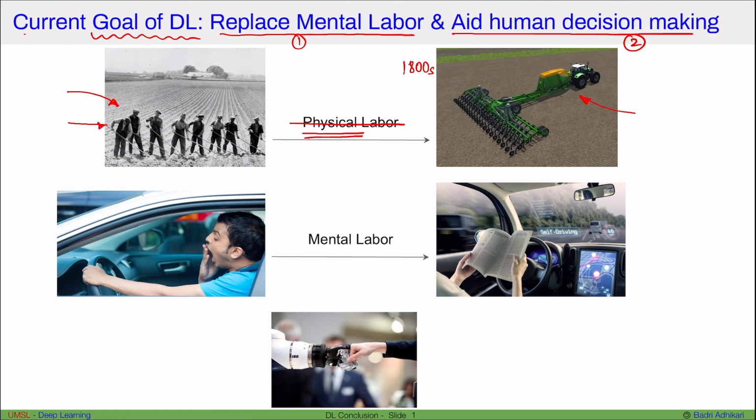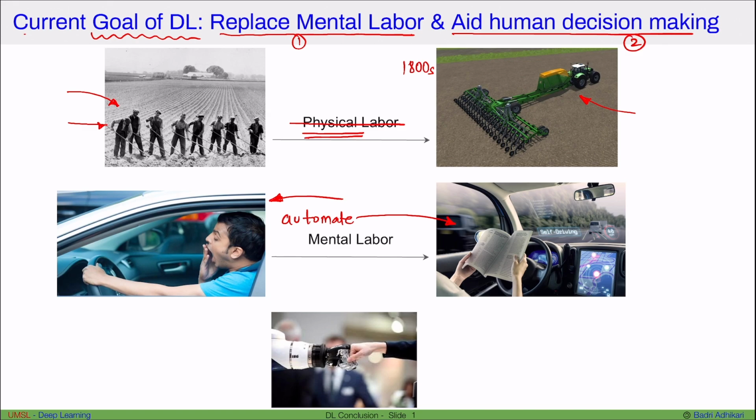Now, the first goal of deep learning is to minimize mental labor. Here's an example of mental labor. At the beginning, when we learn to drive, driving is difficult, but once we know how to drive, driving is monotonous. It's mentally laborious, and it's not challenging to us once we know how to drive very well. So the goal of deep learning is to automate all the mental labor process so that we don't have to do mental labor and we can do creative things.